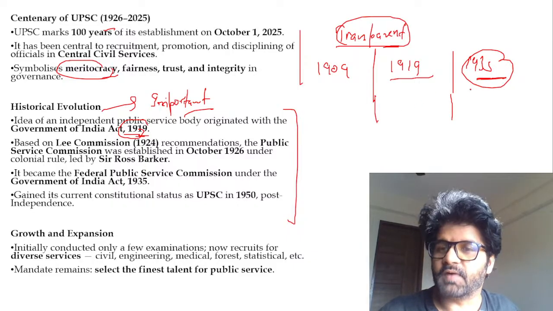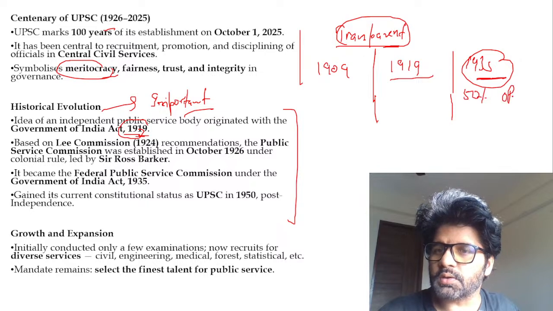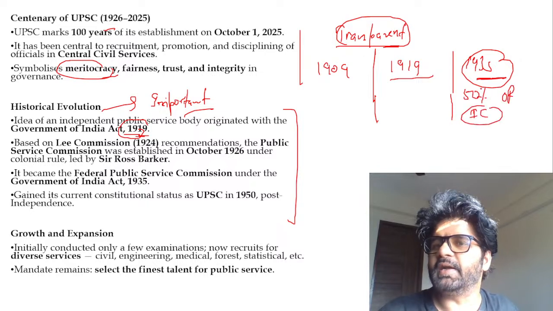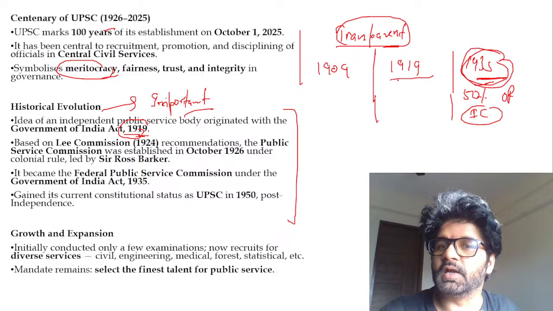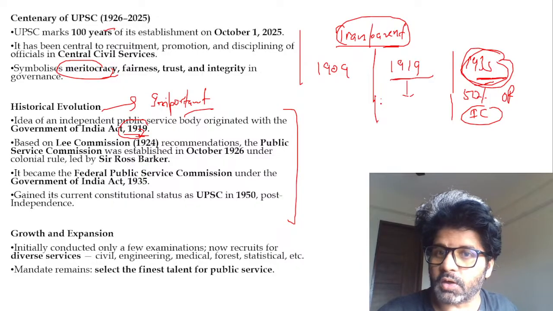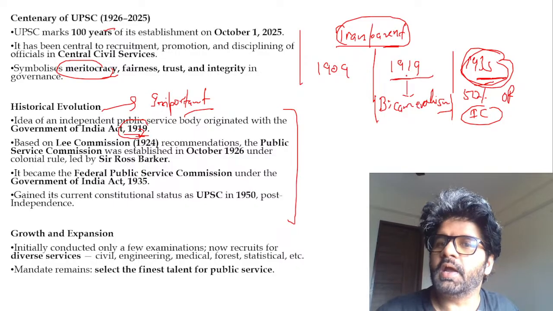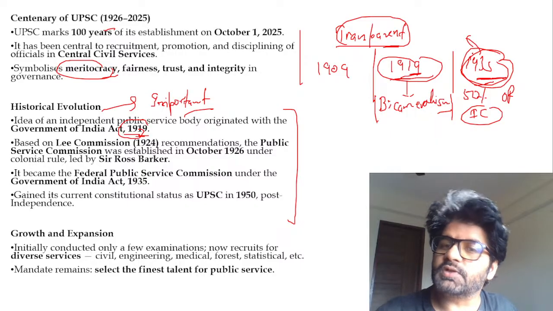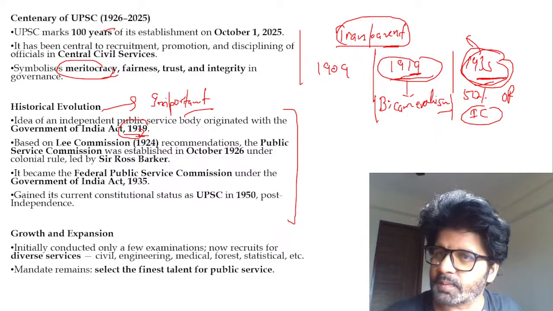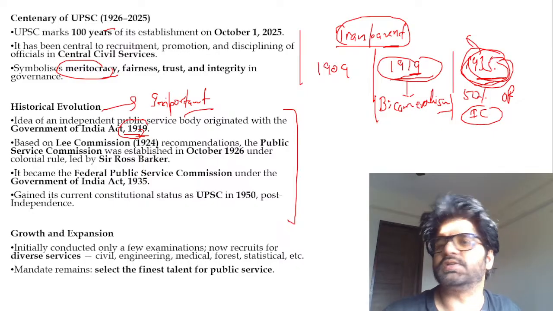So in 1935, almost 50% of the Indian Constitution is derived from the 1935 Act, because we were well acquainted with it. The 1919 Act is also very important. The bicameralism, the Lok Sabha and Rajya Sabha which we are seeing right now, has its genesis in the 1919 Act. And then this bicameralism was extended to the provinces. So the legislative assemblies and councils which you are seeing had their genesis in the 1935 Act.